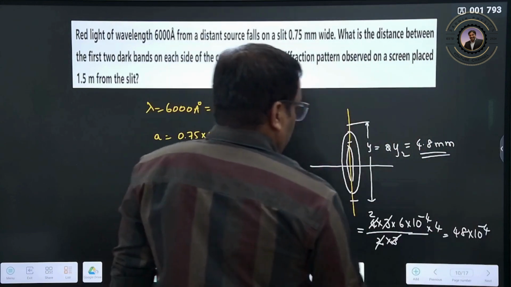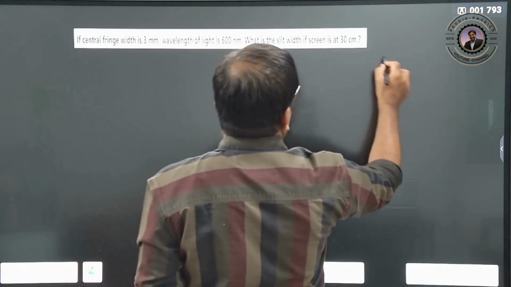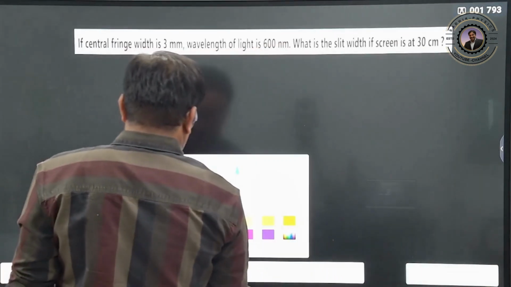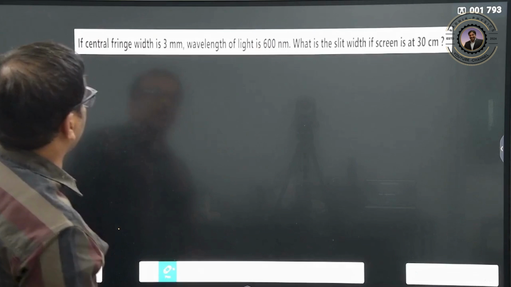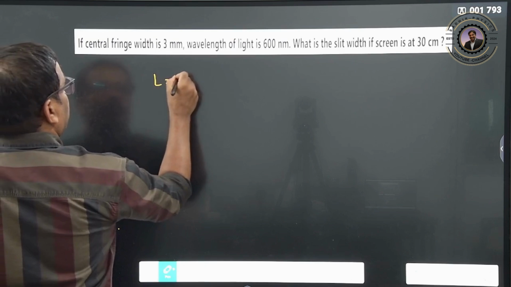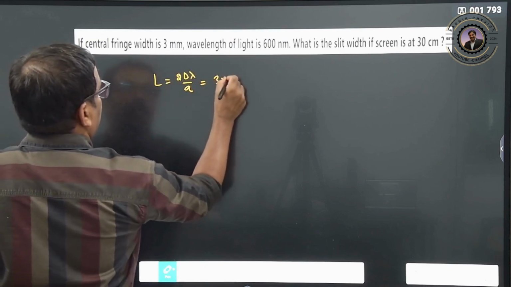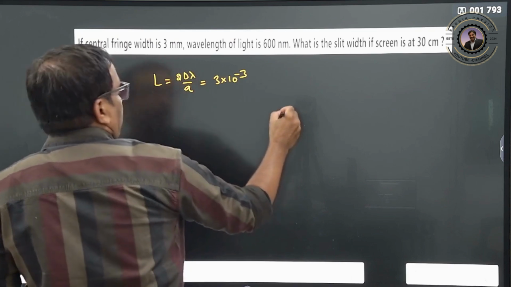So then let us go for one more question. If the central fringe width is about 3 millimeter, so the linear width is 2d lambda by a, that is 3 into 10 to the power of minus 3. Wavelength is given as 600 nanometer.